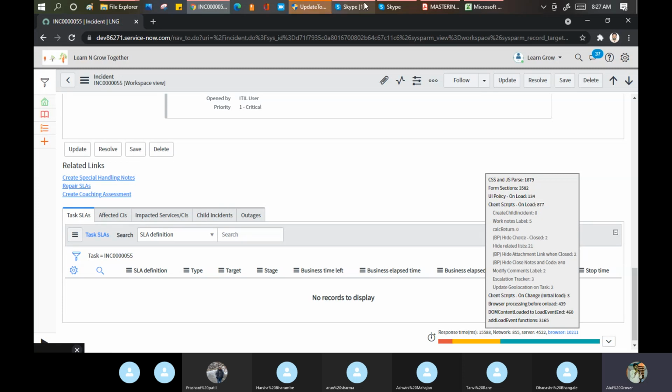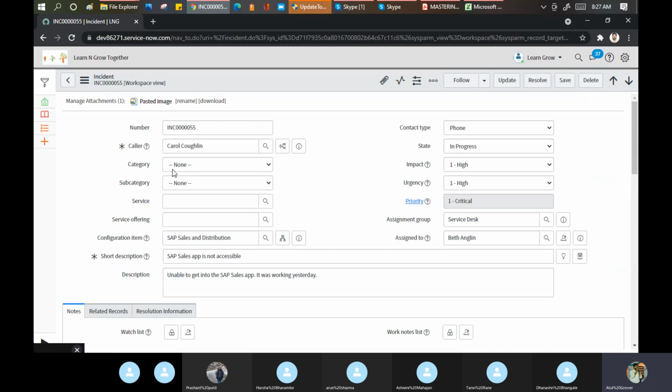So the purpose is that if we are making any changes on the form level, if I click on the color, my state is getting changed or my contact type is getting changed, it means I am doing client scripting here. Any calculation which you do on the form level is called client scripting.